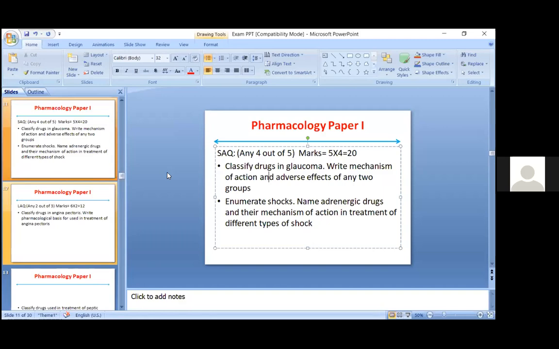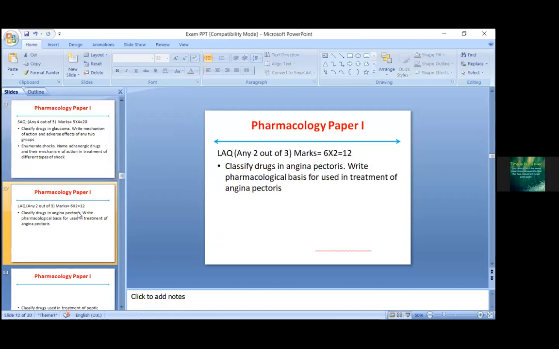Okay, any other question? One more question: is it necessary to explain the flow charts?